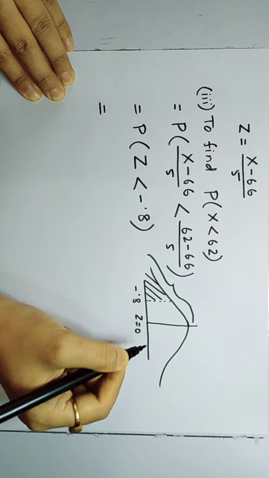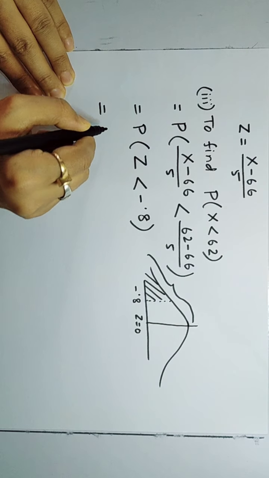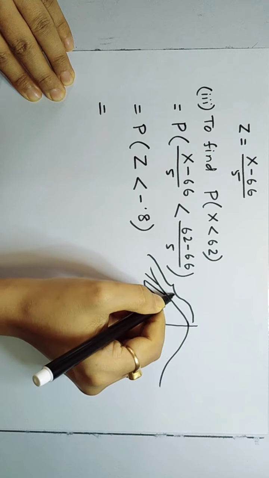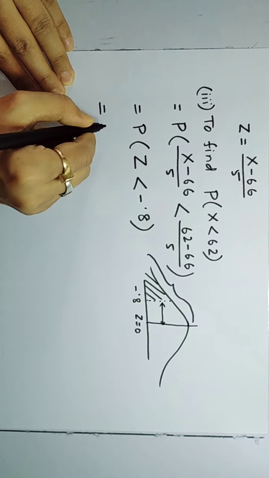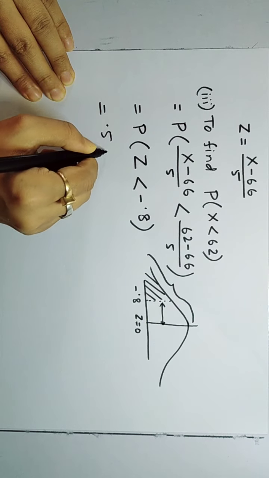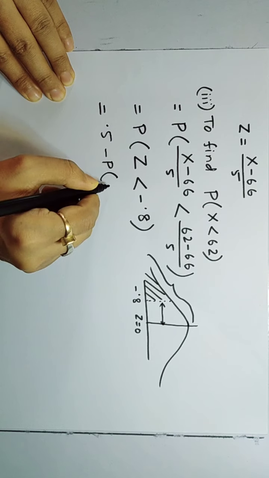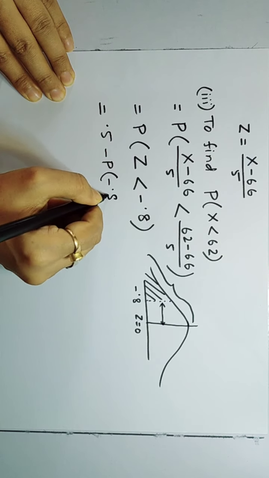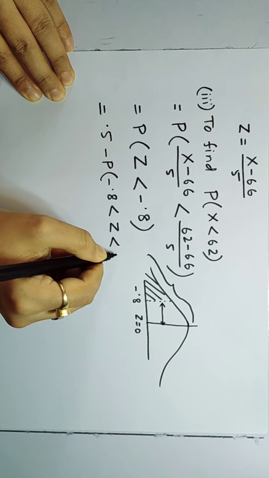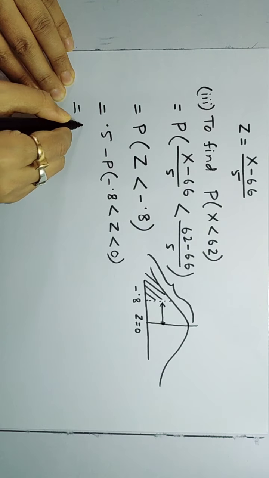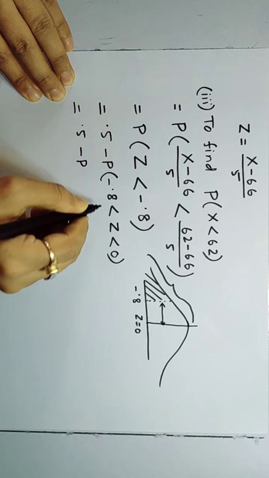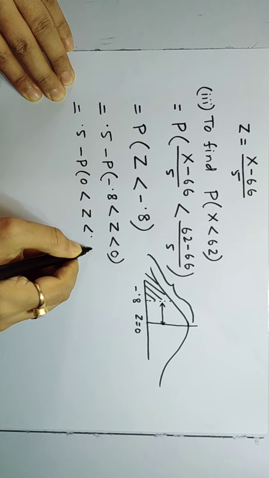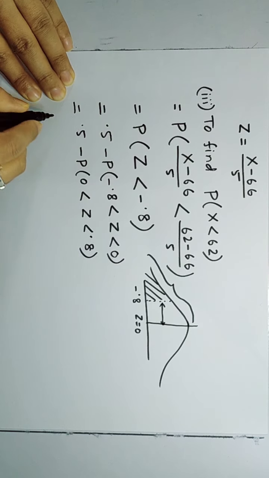So to bring the 0 to z, what can we do? We can subtract this part from the total left side. That is 0.5 minus this area, starting from minus 0.8, so minus 0.8 up to 0. And by symmetricity, this area we can write as 0 to 0.8.